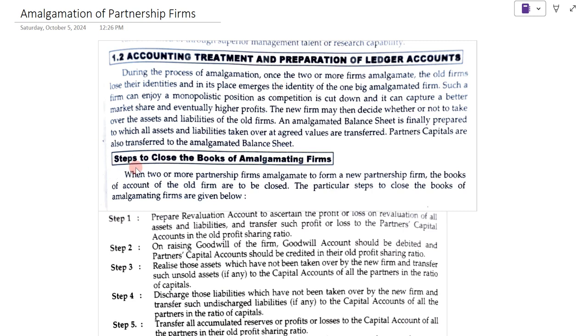Now there are steps to close the books of the amalgamating firm. First, when two or more partnership firms amalgamate to form a new partnership firm, the books of accounts of the old firms are to be closed. So there are some particular steps which are to be followed while closing the books of the amalgamating firm, meaning the old firms.